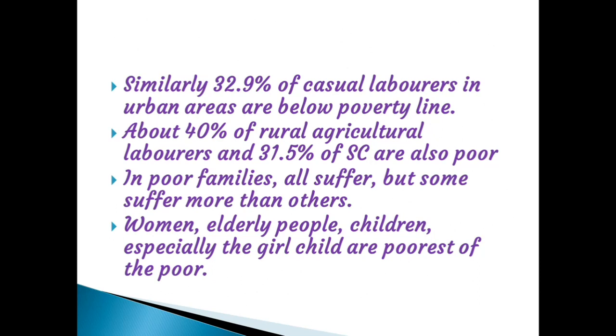In the rural areas, among agricultural laborers, 40% are living below the poverty line. And 31.5% of SC also. Then among these, who has the highest number? That is ST, scheduled tribes.